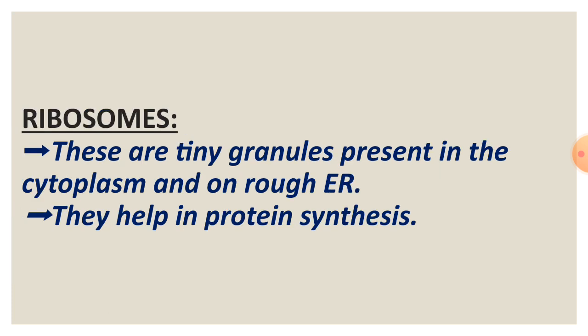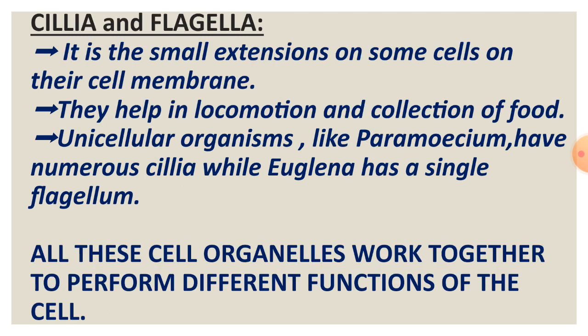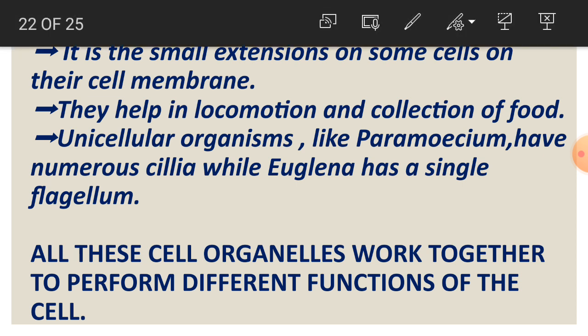Ribosomes. These are tiny granules present in the cytoplasm and on rough ER. They help in protein synthesis. Cilia and flagella. These are small extensions on some cells on their cell membrane. They help in locomotion and collection of food. Unicellular organisms like Paramecium have numerous cilia, while Euglena has a single flagellum. All these cell organelles work together to perform different functions of the cell.